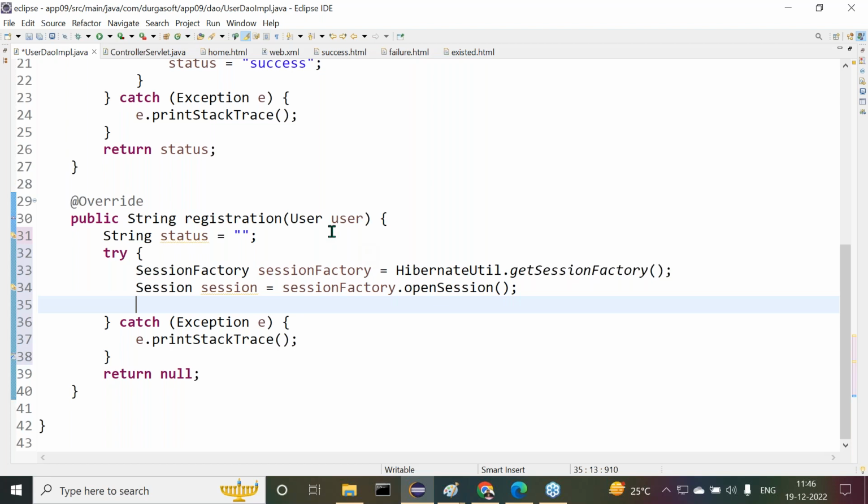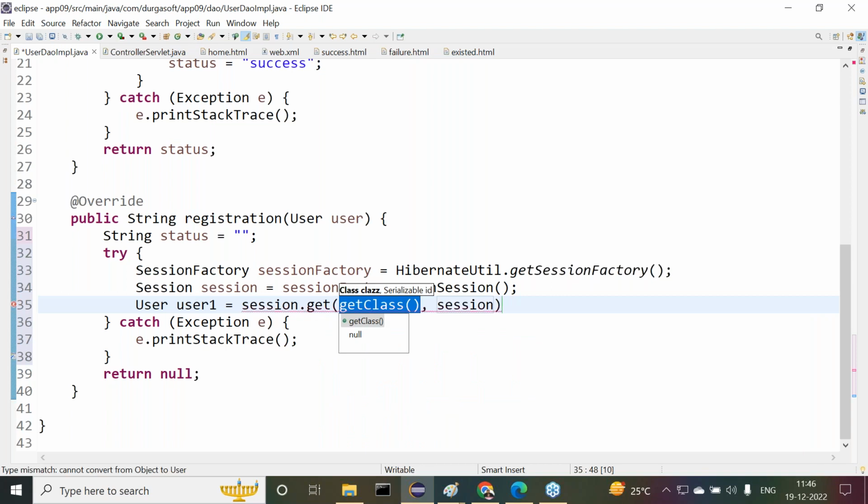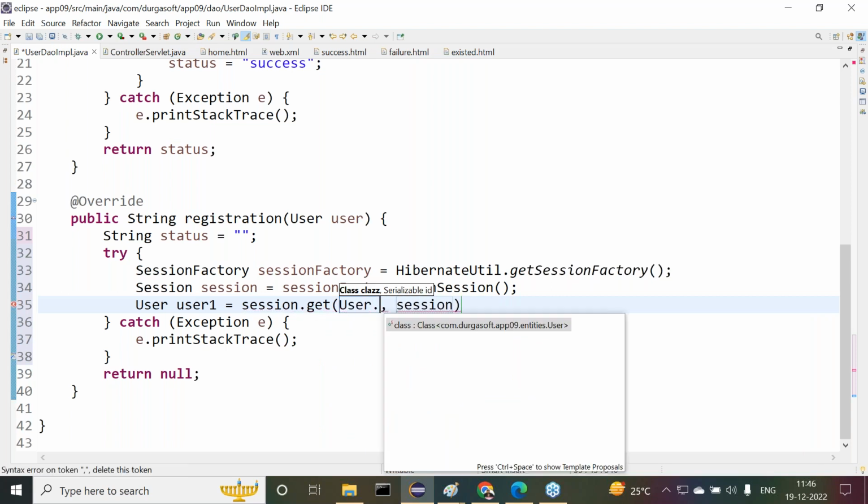Next, after getting this session factory, first of all we have to get the data. So here, User user1 is equal to session.get of User.class.